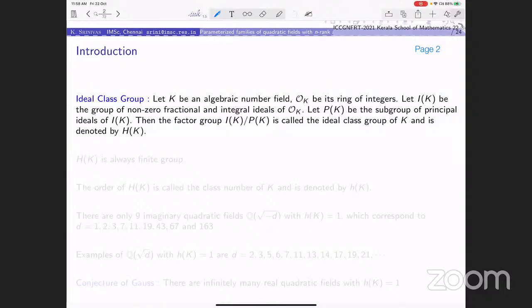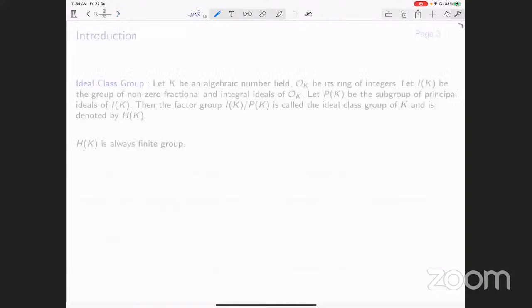And within that, look at the subgroup of principal ideals, call that P_K. Now I_K is an abelian group, and P_K forms a normal subgroup of I_K. Therefore, the factor group I_K by P_K is an abelian group. It is called the ideal class group of K, and is denoted by H(K).